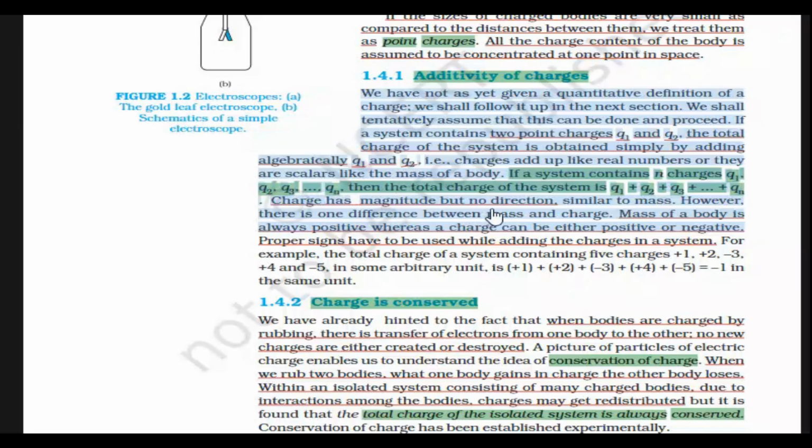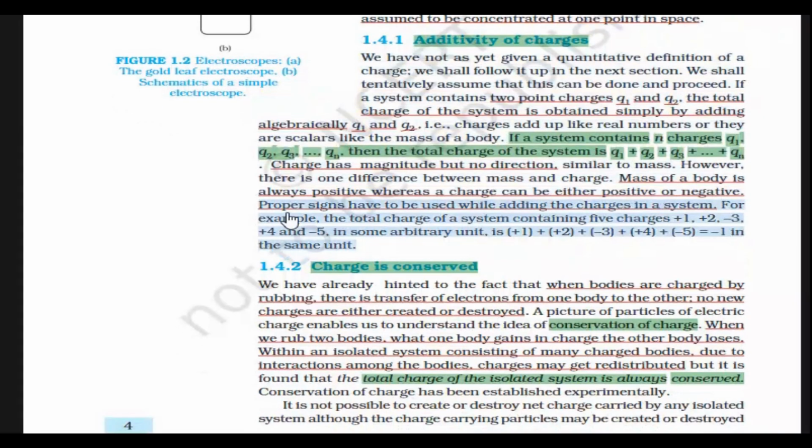Charge has magnitude but no direction, similar to mass. However, there is one difference between mass and charge. Mass of a body is always positive, whereas a charge can be either positive or negative. Proper signs have to be used while adding the charges in a system. For example, the total charge of a system containing 5 charges +1, +2, -3, +4 and -5, in some arbitrary unit, is +1 + 2 + (-3) + 4 + (-5) = -1 in the same unit.